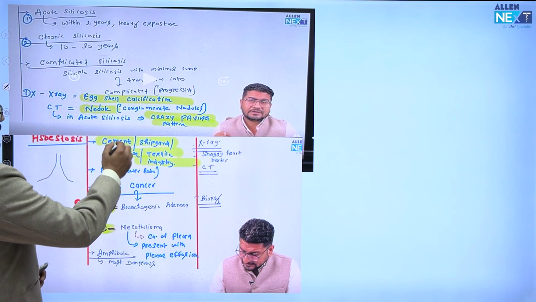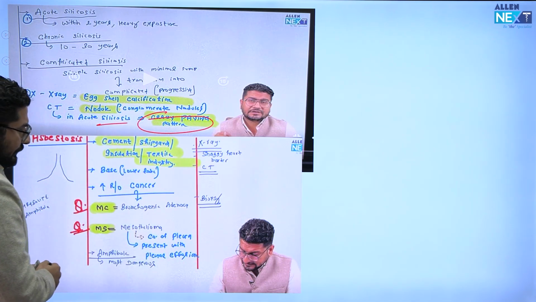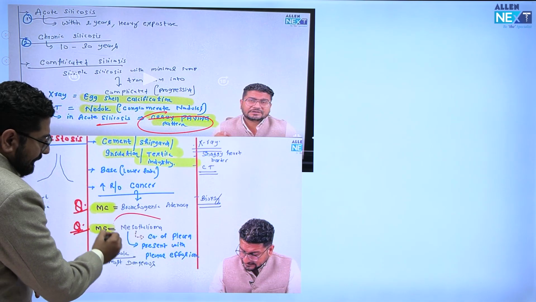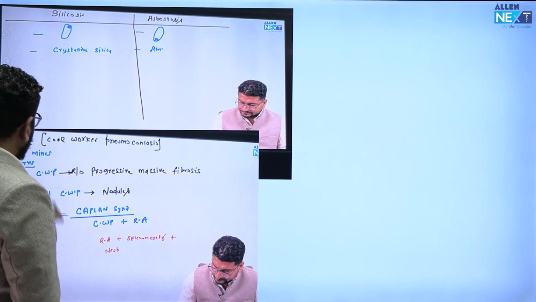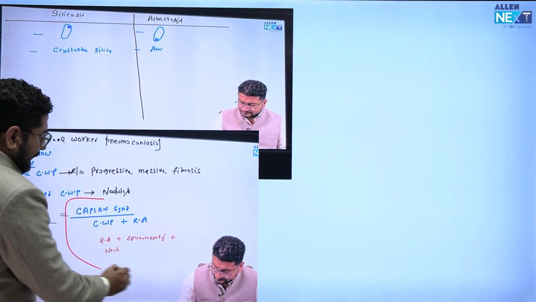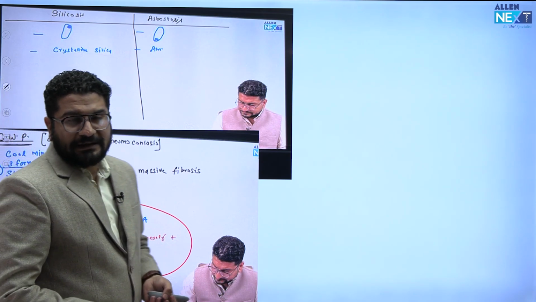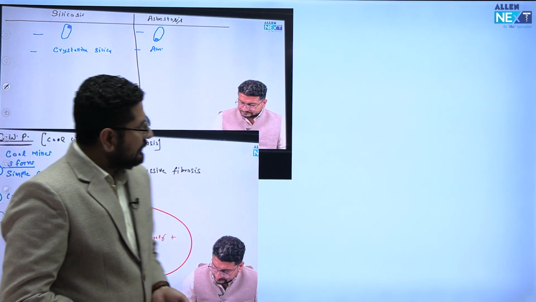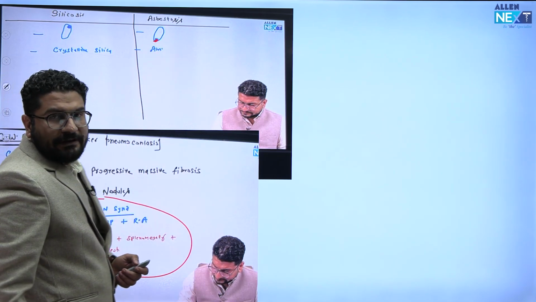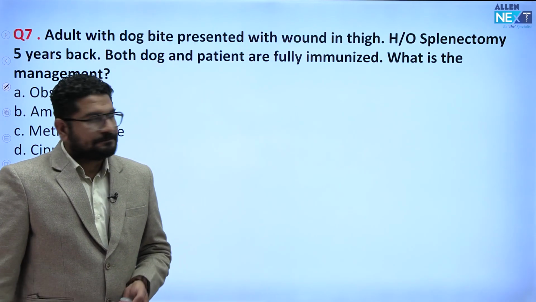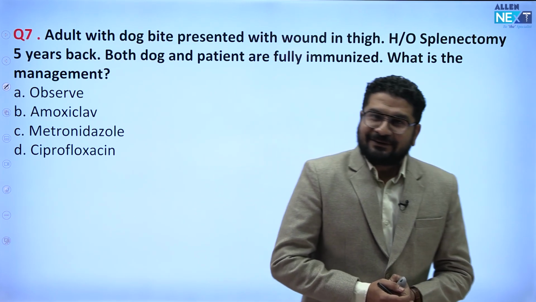You can see crazy paving pattern you can also see in silicosis. Then asbestosis is associated with mesothelioma and this will present with pleural effusion. Coming to the next thing, coal worker pneumoconiosis with rheumatoid arthritis, what we call this is Kaplan syndrome, and if it is with neutropenia and splenomegaly, that's what we call Felty syndrome. Then the lower lobe is involved in asbestosis. Okay, so this was a question where even community medicine overlapped with medicine.